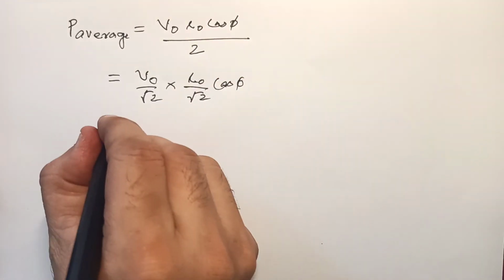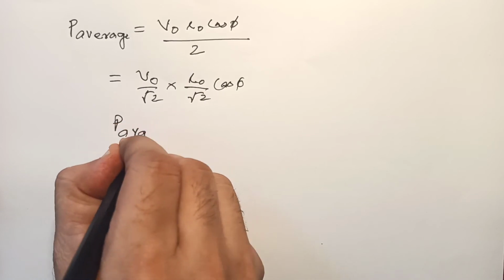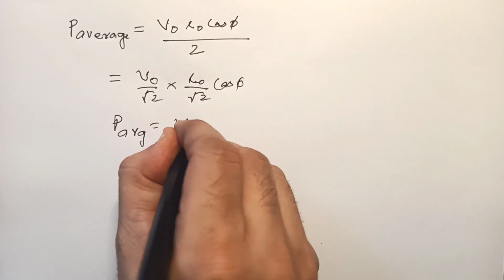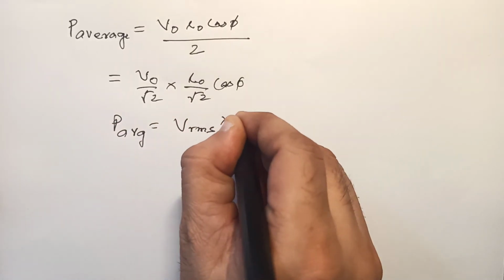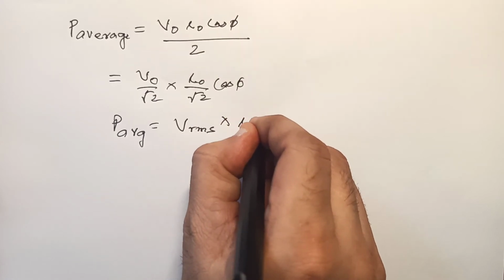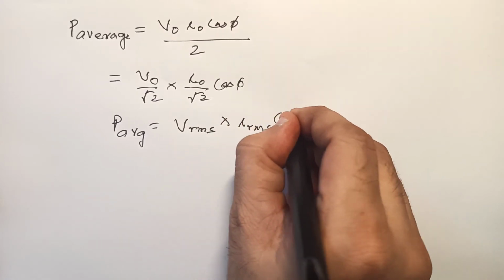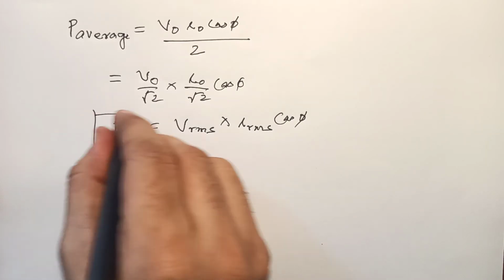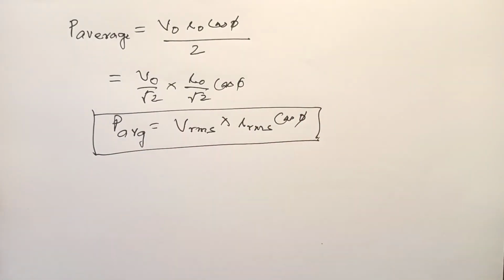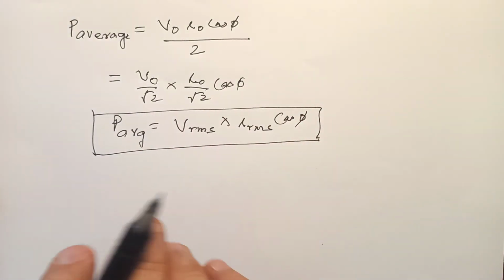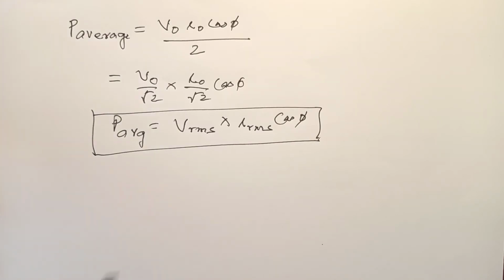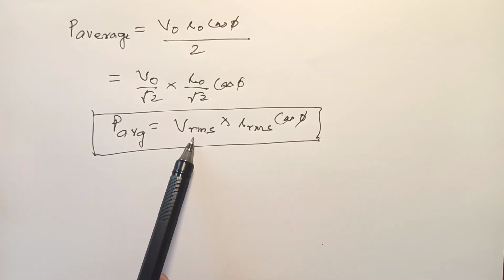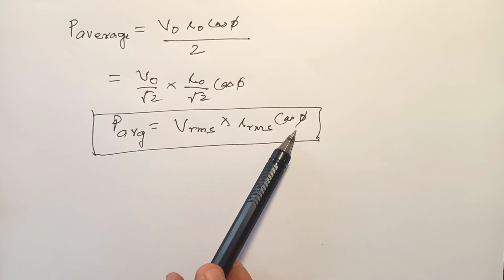Or I can write P average is equal to V RMS into I RMS cos phi, okay? So basically this is the formula of average power. I told you about instantaneous power, but average power is actually V RMS I RMS into cos phi.